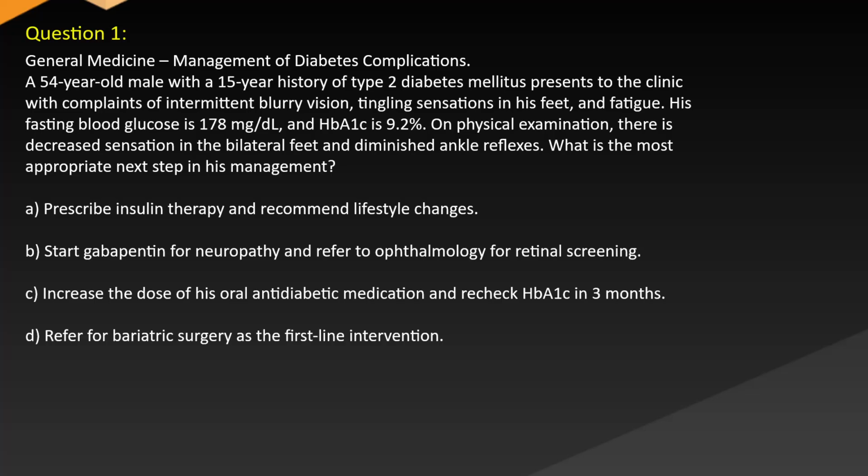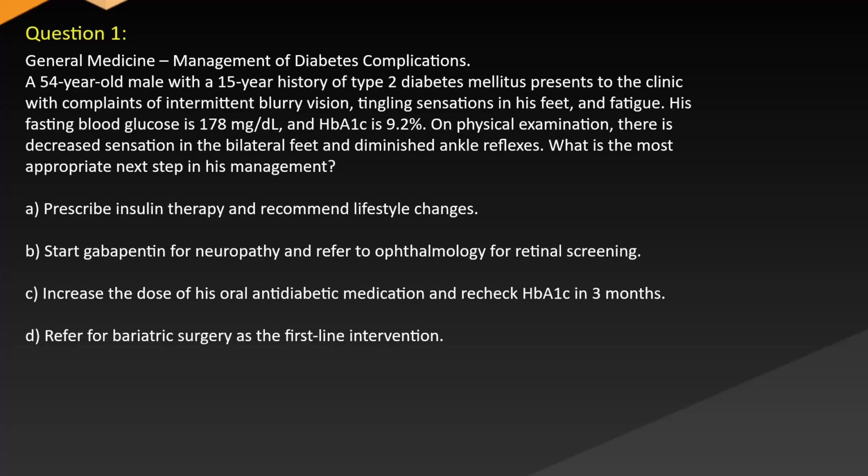Question 1. General medicine. Management of diabetes complications. A 54-year-old male with a 15-year history of type 2 diabetes mellitus presents to the clinic with complaints of intermittent blurry vision, tingling sensations in his feet, and fatigue. His fasting blood glucose is 178 mg/dL and HbA1c is 9.2%. On physical examination, there is decreased sensation in the bilateral feet and diminished ankle reflexes. What is the most appropriate next step in his management?